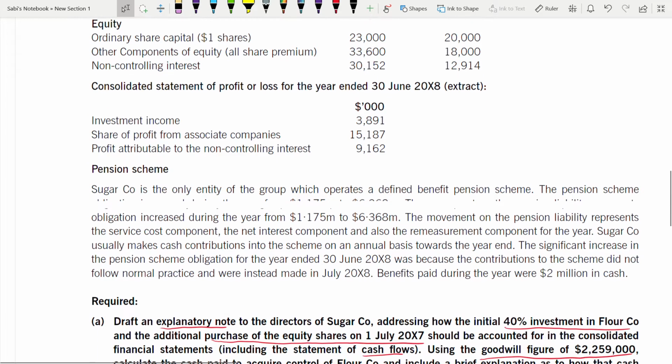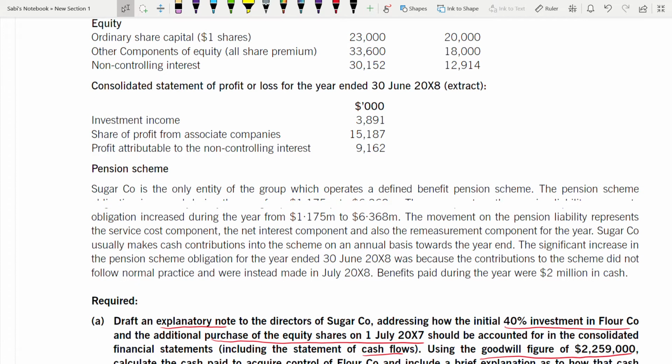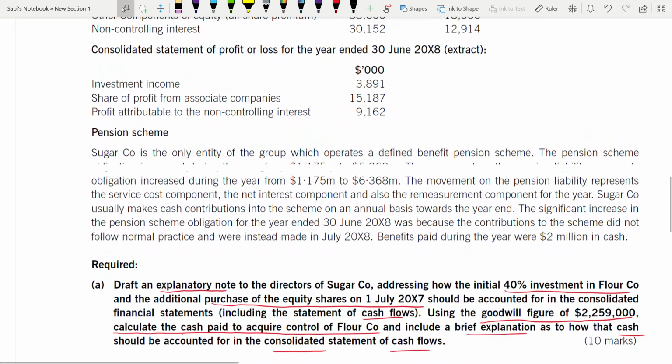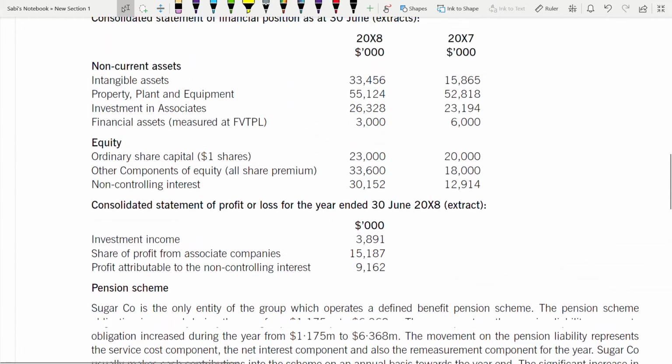Now you have been given the pension scheme. I will read the pension scheme at the end when I do part C, because it is not relevant for my part A and B. So I'm not reading the pension scheme now because I don't want to confuse you, right? Too much information is not good. Overload of information will confuse you more and more. So forget about the pension scheme. Let us read now.